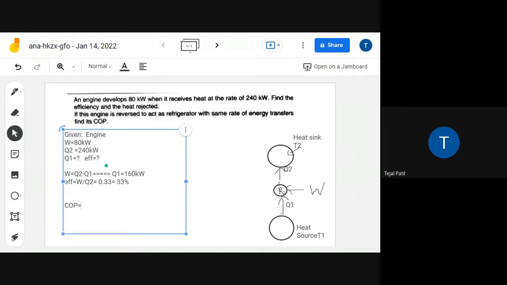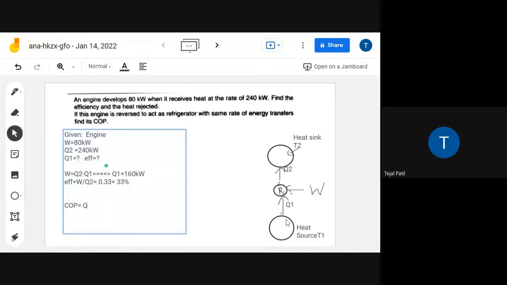What is the COP? Desired effect upon work. So for the refrigerator, what is the desired effect? Q1 or Q2? Q2, again wrong. Don't get confused by heat pump. रेफ्रिजरेटर का रिक्वायर्ड इफेक्ट है हीट एब्जॉर्प्शन.